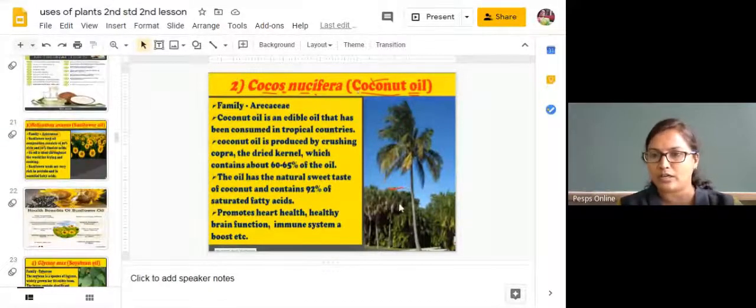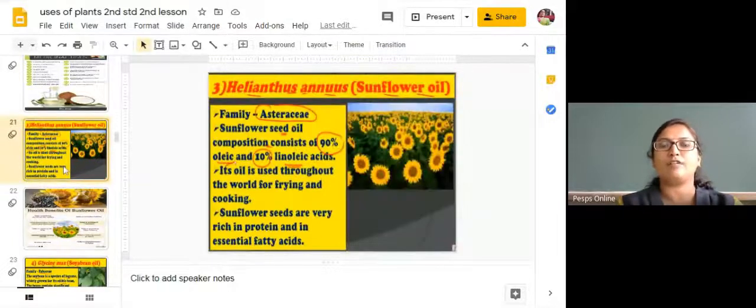And this is a coconut tree. Next is sunflower oil. In your home, your mother will be bringing oils for cooking purposes in big covers or cans, right? 5-liter cans, 10-liter cans, or 1-liter packages, right? You may have seen that it's a cooking oil, refined oil.